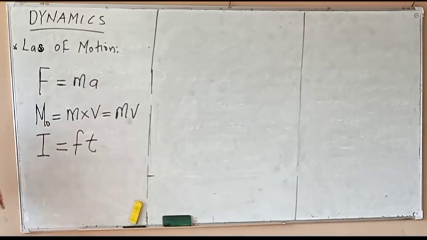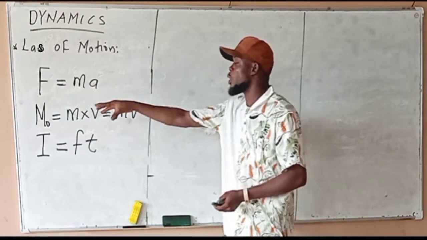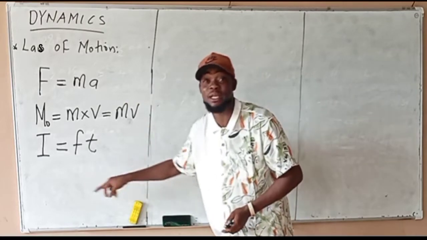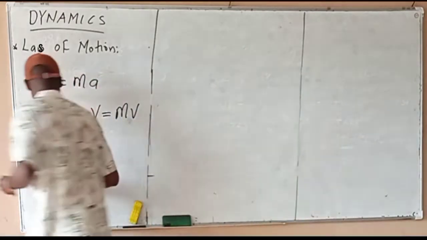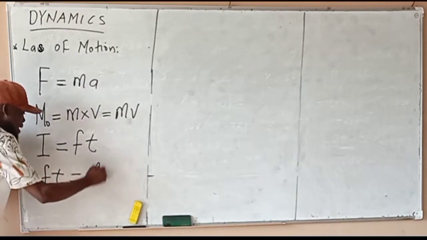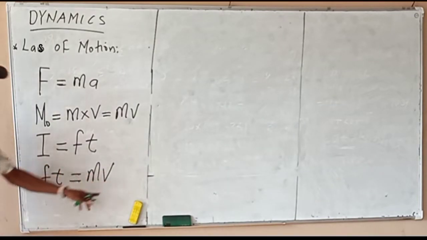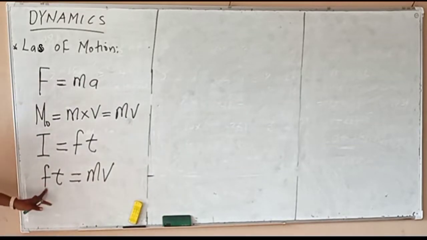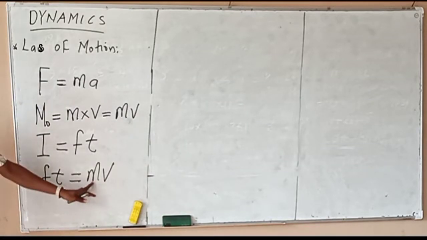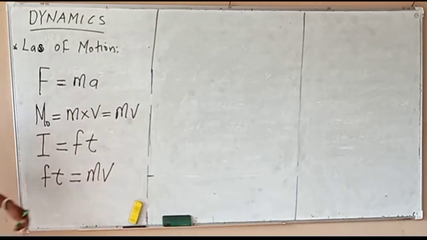Now let me show you something. Impulse and momentum are dimensionally the same thing. Dimensionally, F times T is equal to mass times V. Take note of that. In terms of dimension, F times T is M times V. You can go and prove it to check it. Take the dimension of force, the dimension of time, the dimension of mass, and express them to check if they are not the same. They are dimensionally the same. So impulse and momentum are dimensionally the same.